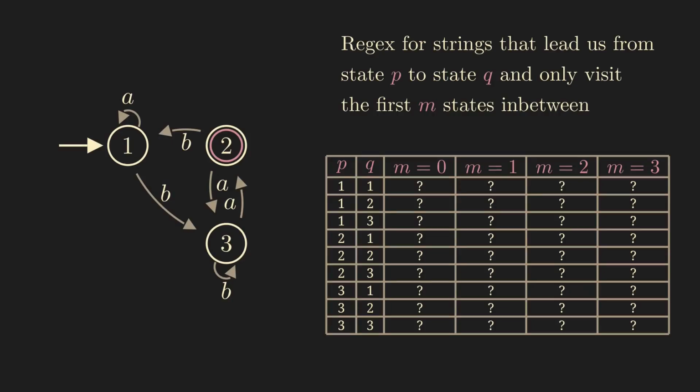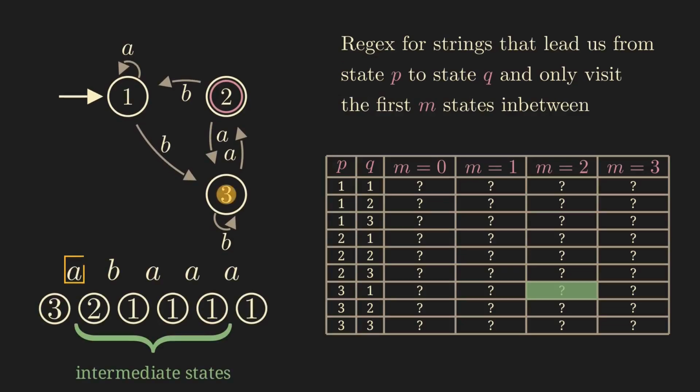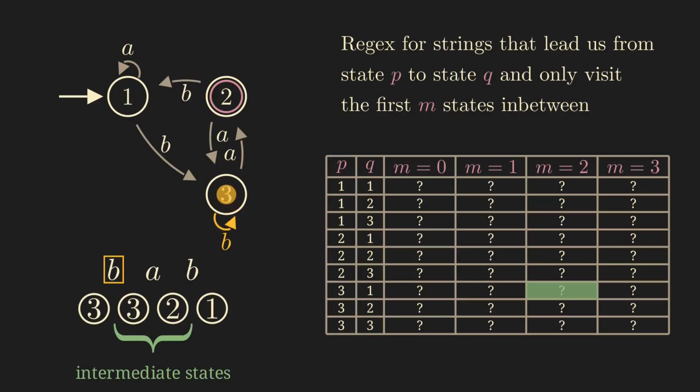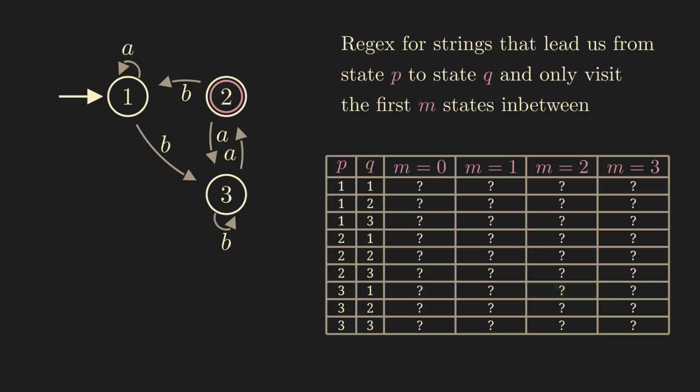For example, for m equals 2, p equals 3 and q equals 1, which strings take us from state 3 to state 1, where we may only use the first 2 states in between? So we start in state 3, we end in state 1, but every other state we visit in between may only be state 1 or state 2. An example would be the string ABAAA, because the intermediate states are only states 1 and 2. The string BAB, on the other hand, would not be allowed, because state 3 would then also appear as an intermediate state.